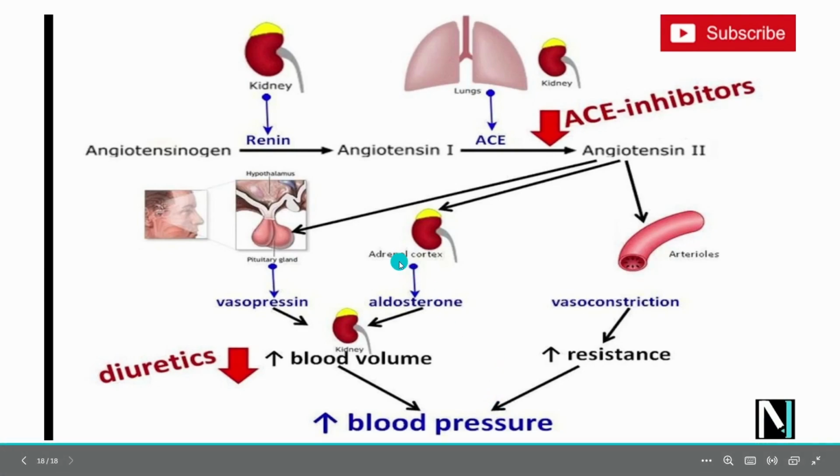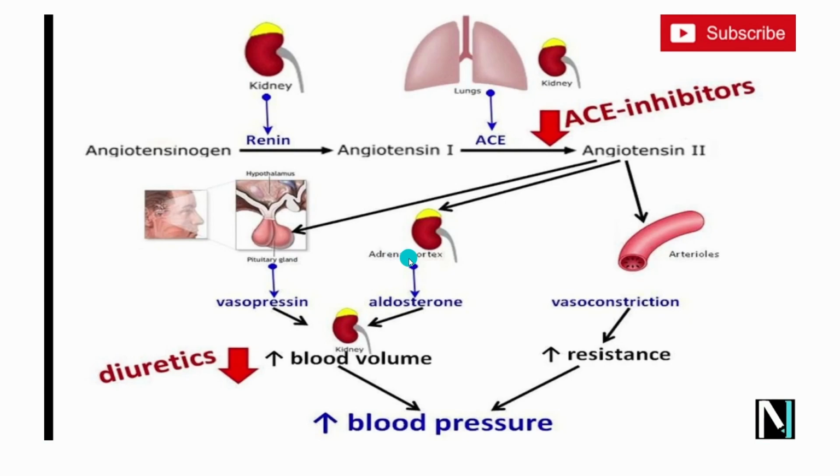So let us first observe JGA. What is JGA? That is the juxtaglomerular apparatus. A fall in GFR, that is glomerular filtration rate, or glomerular blood pressure, activates JG cells to release renin. Renin converts angiotensinogen, the inactive form, to angiotensin 1. Angiotensin converting enzyme, that is ACE, which is secreted by the lungs, converts angiotensin 1 to angiotensin 2.